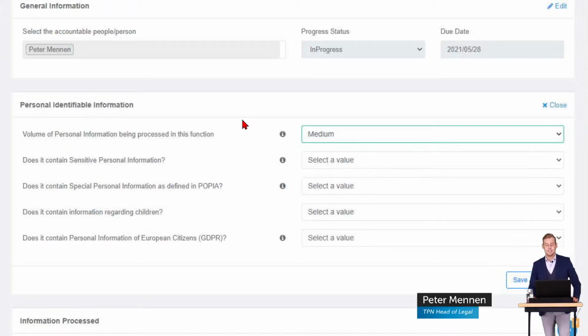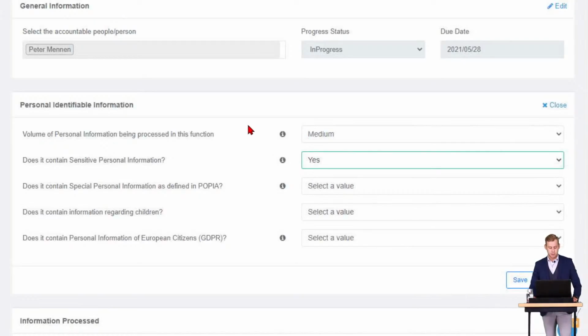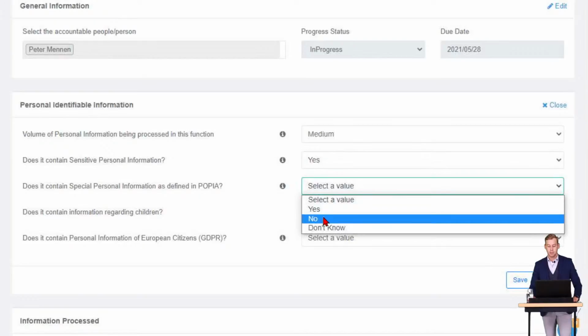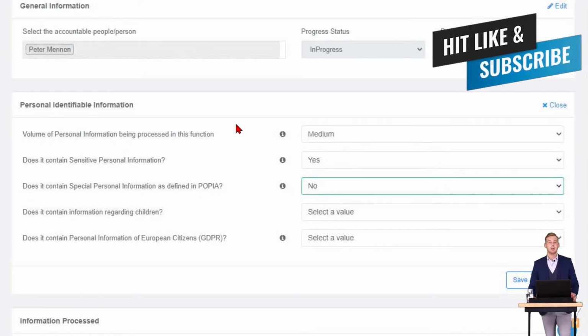Does it contain sensitive personal information? They selected possibly yes, it might. Does it contain special personal information? No, it does not. Does it contain information regarding children? And remember, it could be an instance that you might be sending through a name of a person that has won a competition or did well at school, but that's just the person's name.